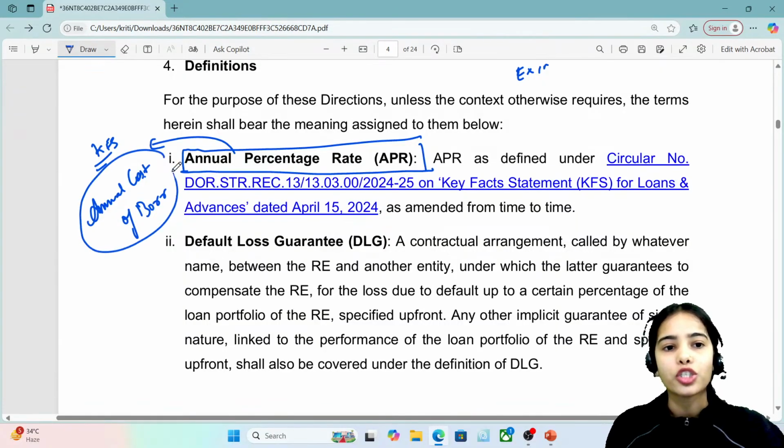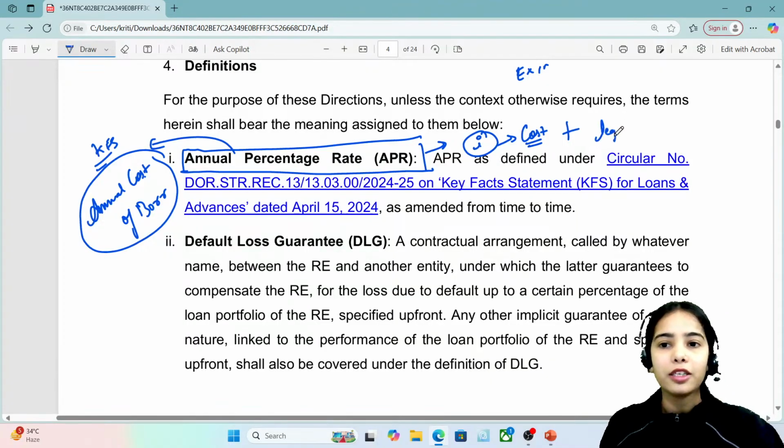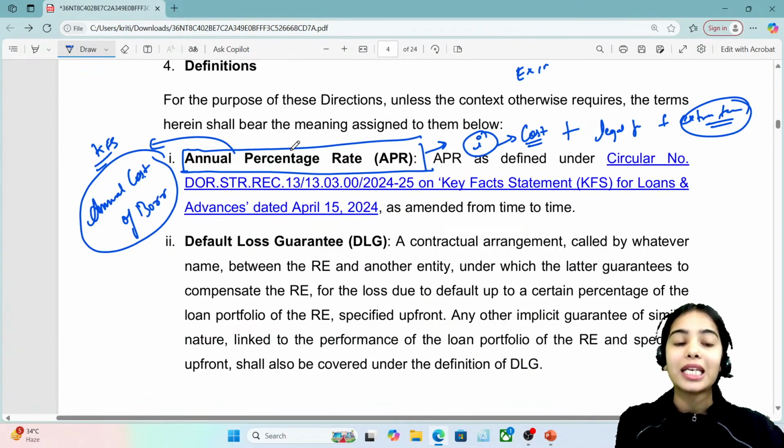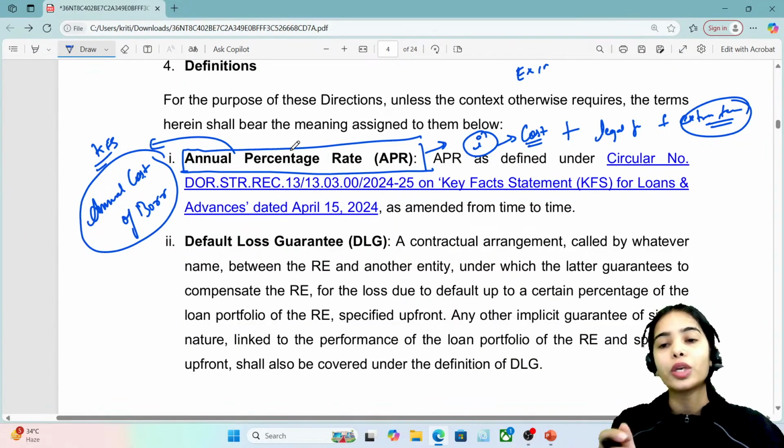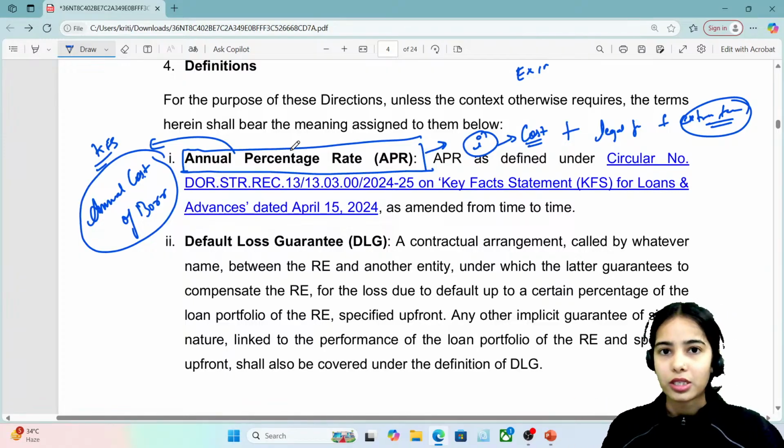Interest rate is considered as the cost for the borrower, but at the same time the borrowers are also paying some extra fees, some document fees or legal fees.